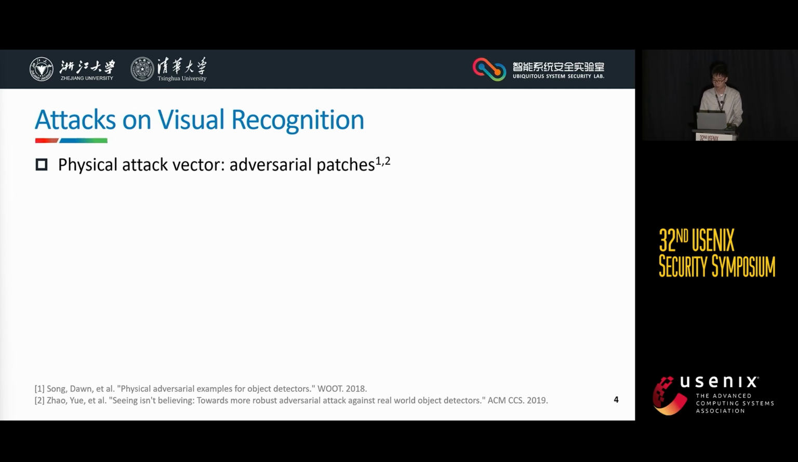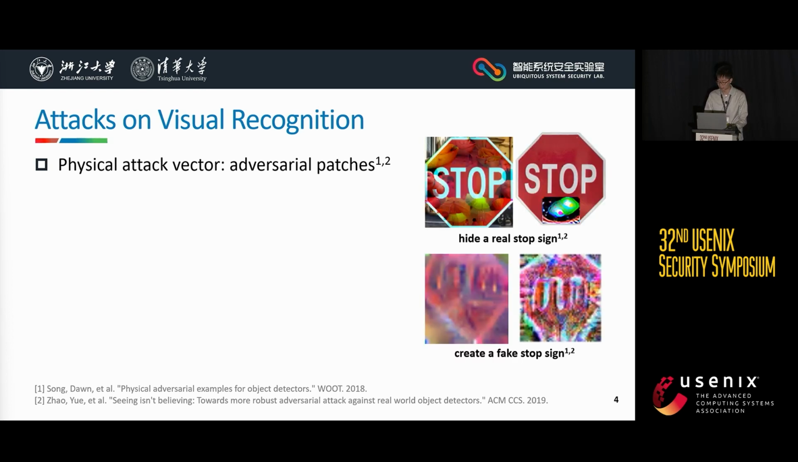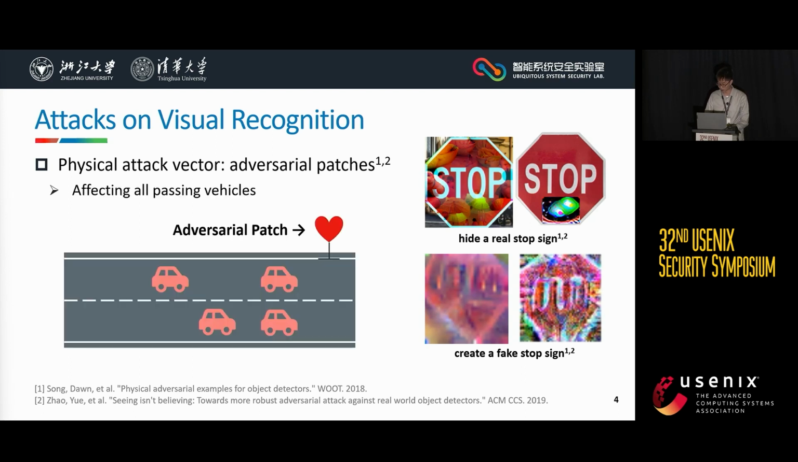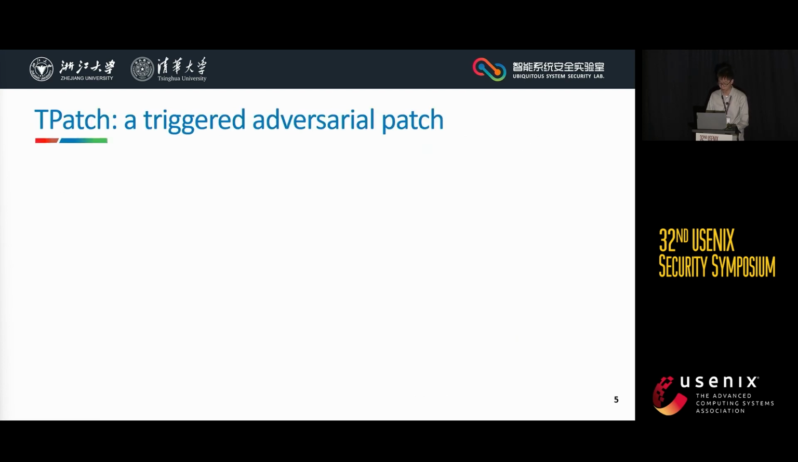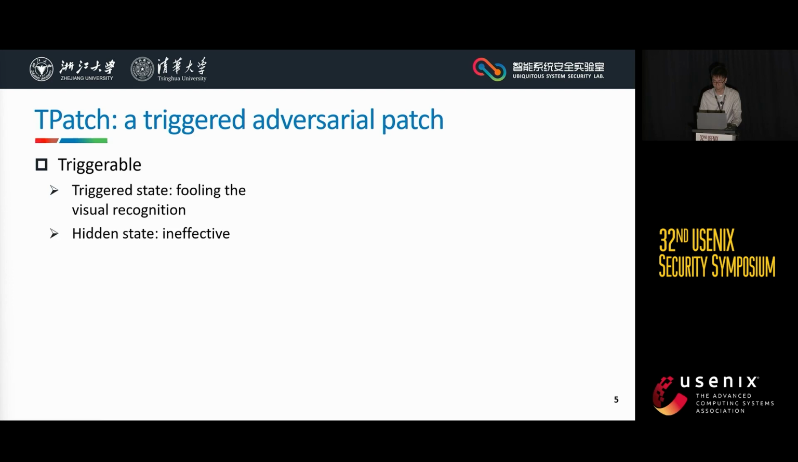Among them, researchers have demonstrated that adversarial patches can lead to incorrect recognition results. For instance, adding a patch to the stop sign can hide it, or placing a standalone patch can create a fake stop sign. Those adversarial patches affect all passing vehicles because they are placed in the open world and always activated. So in this work, we ask a research question: can we design an adversarial patch that can affect one of the passing vehicles rather than all of them? Our basic idea is to make the adversarial patch triggerable.